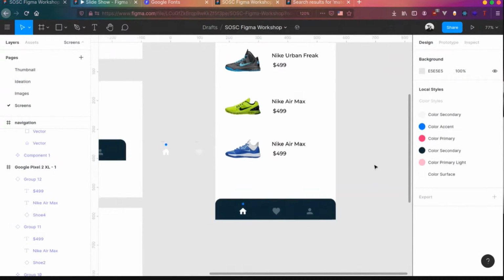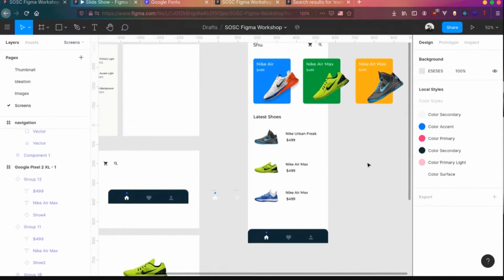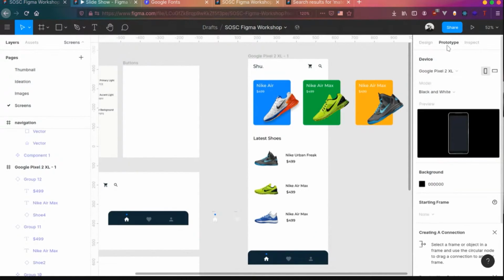Cool. So we have a basic design for the front page ready. So what we need to do is test out how it looks. There's a second tab over in the right side panel. It's called prototype. You can see a few more settings over here. But the starting frame, with which frame should the prototype start? It's disabled right now because we have different frames of different shapes.